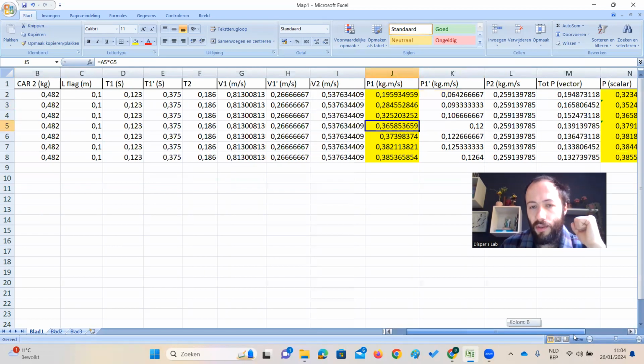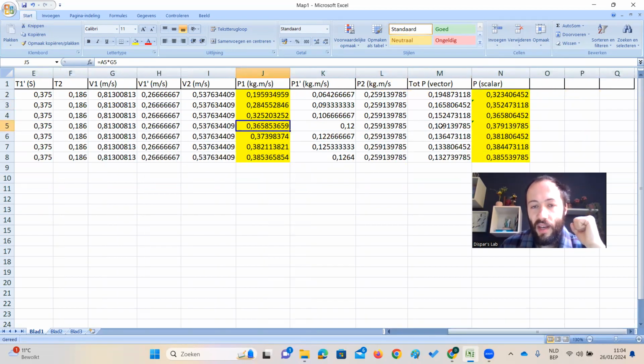Then we have a total initial momentum of 0.365. After collision, if we treat it as a scalar, we have 0.379. So 0.365 versus 0.379. Still 0.12 too much. Still a little bit too much momentum.